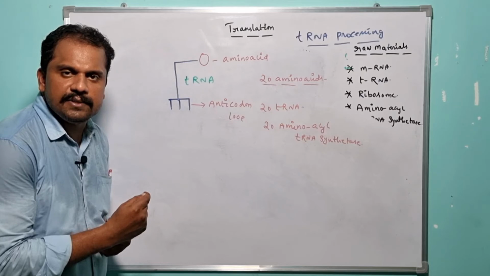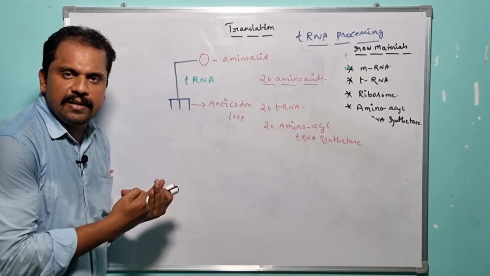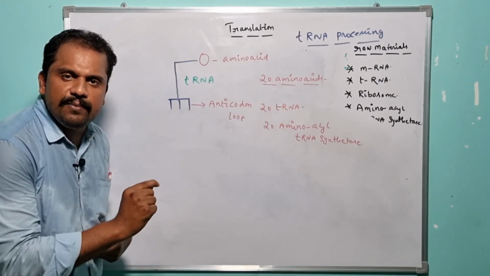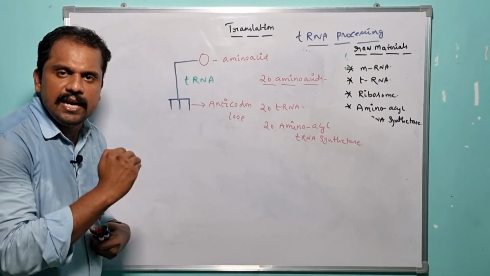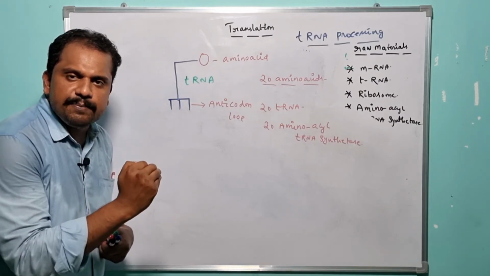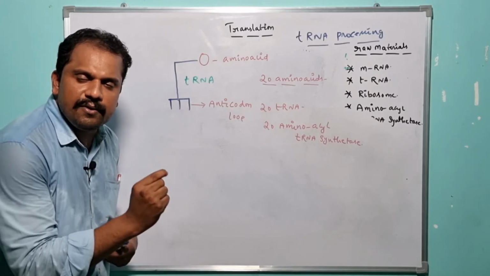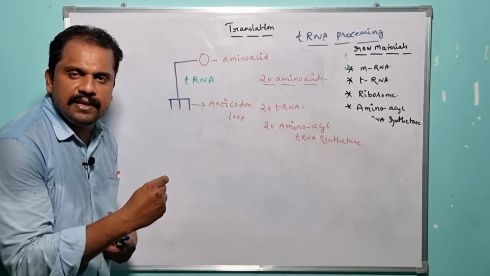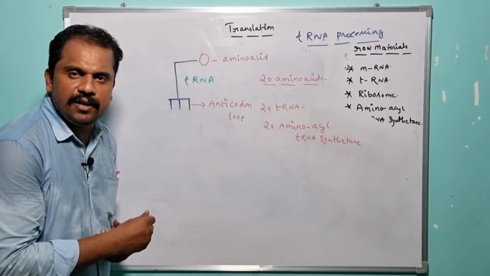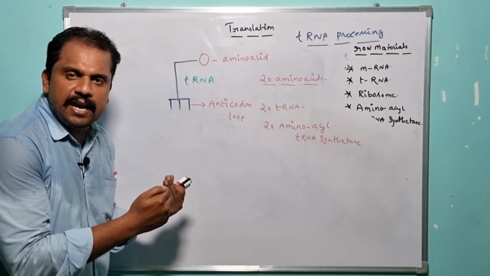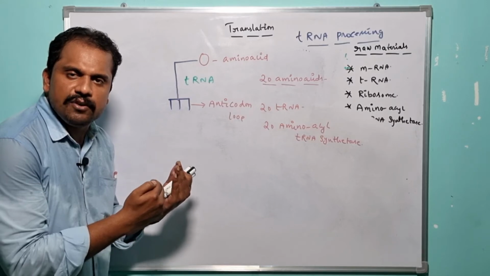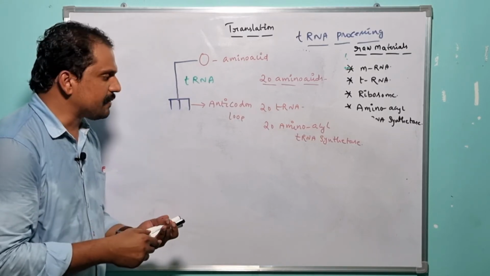But in case of the primitive organisms like bacteria, there is no availability of 20 amino acid tRNA synthetases. So under such condition, the specific amino acid tRNA synthetase which has recruited one particular amino acid to its encoding tRNA is capable of recruiting the other specific amino acid to its encoding tRNA. So for your better understanding, let me explain it on the board.